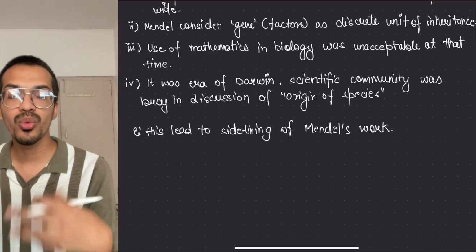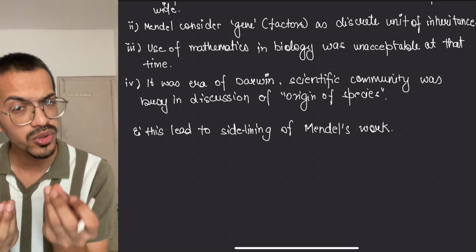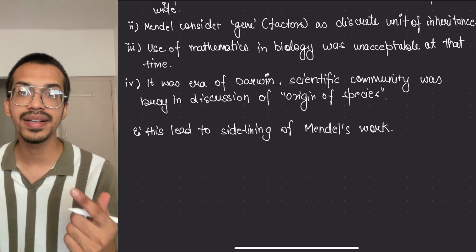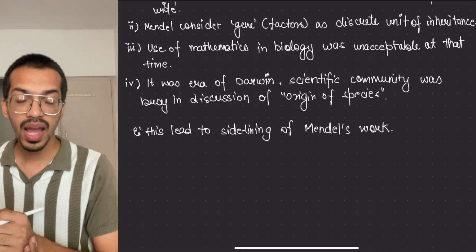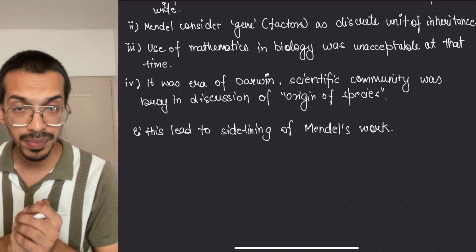And when we see more things, we found something called chromosomes, which are inherited in a similar pattern to what Mendel said. And Mendel's work was rediscovered by three different people.